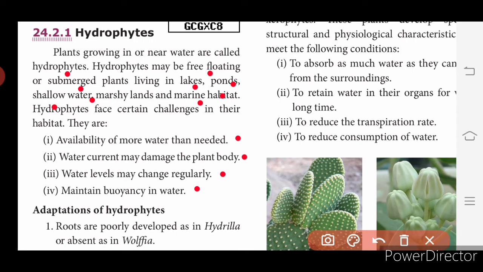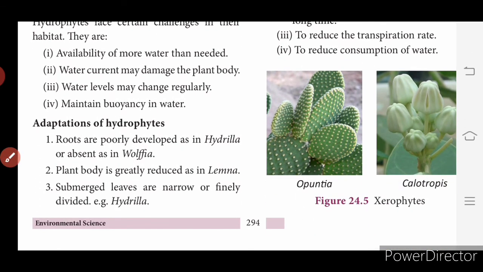What are the adaptations of hydrophytes? Roots are poorly developed as in hydrilla, or absent as in Wolffia. Plant body is greatly reduced as in Lemna, another hydrophyte. We cannot see the plant body properly; the plant body is greatly reduced.